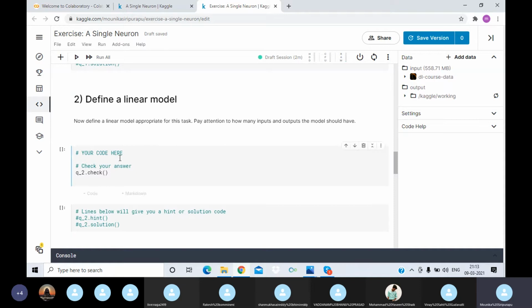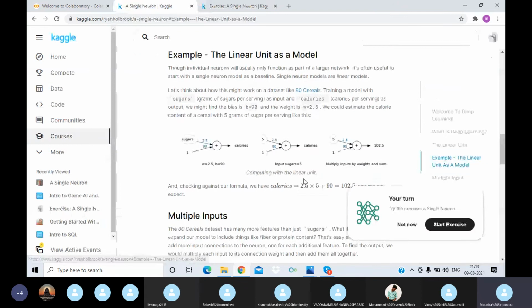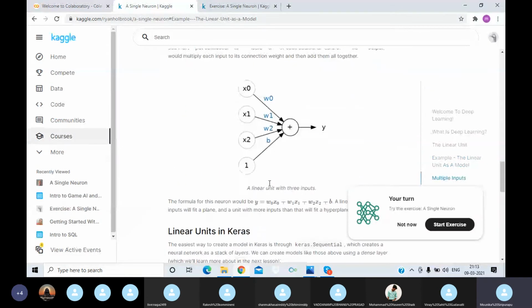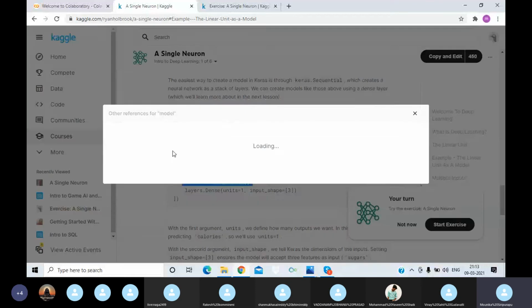So for this we need to write the code which we used for the linear unit as a model. We have constructed some earlier, we need to use this code.